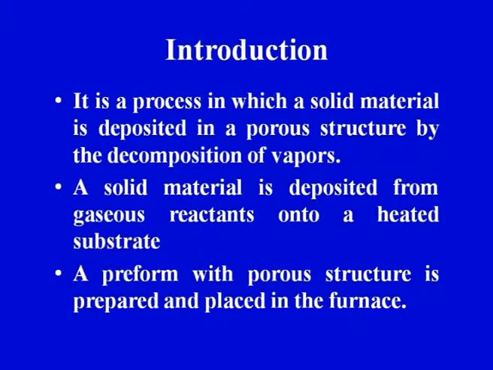In that porous structure these gases will infiltrate inside, and because of the reactions taking place, solid material would be deposited on the fibrous preform and we will get a composite material. So, a solid is formed onto and around the fibers as the reactants decompose.